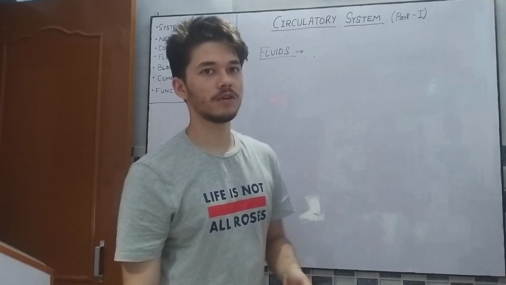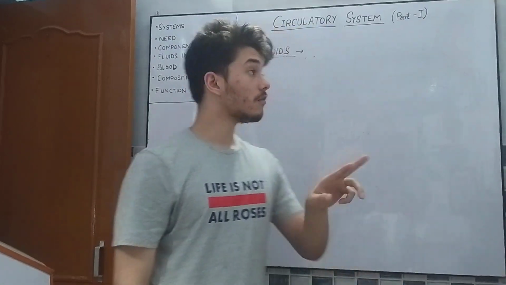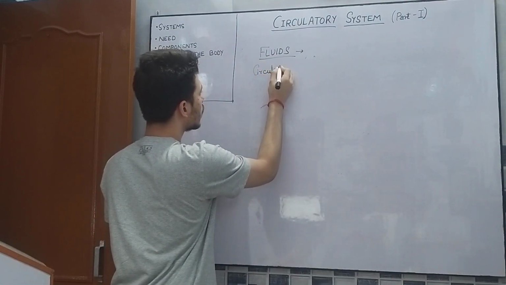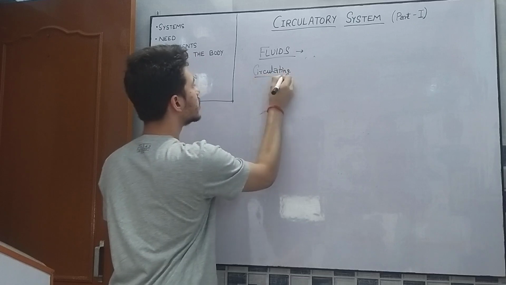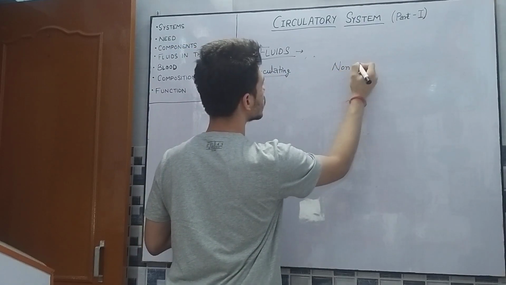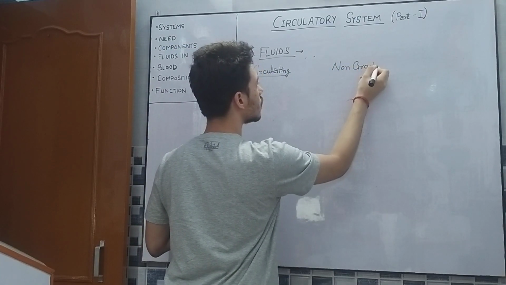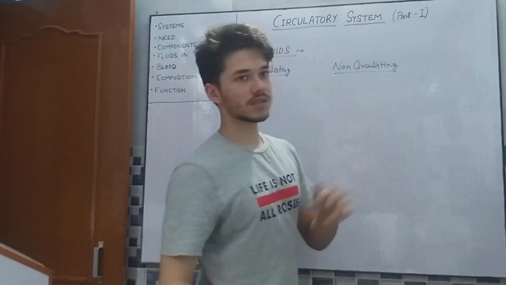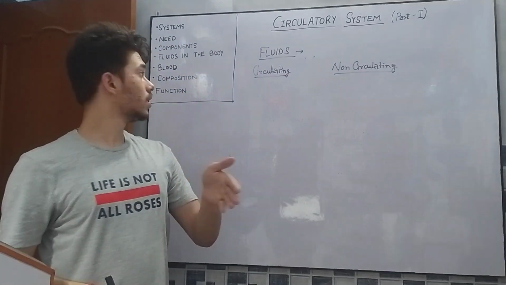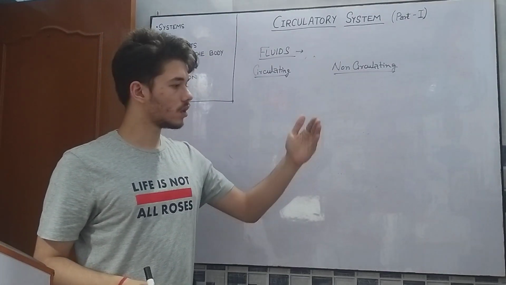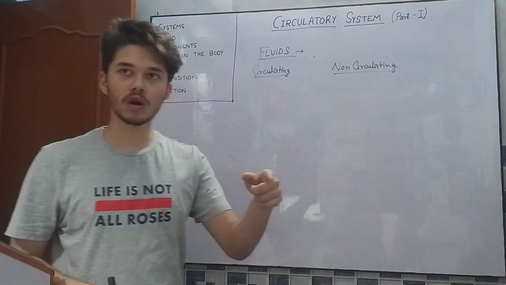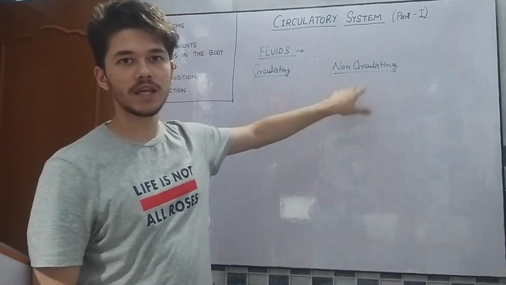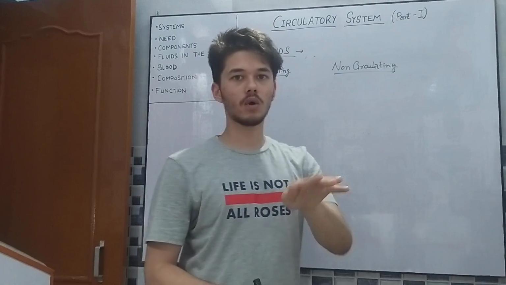Fluids in the body can be of two types: one is the circulating fluids, and the other is the non-circulating fluids. Now what is the difference? The circulating fluids circulate throughout the body or through an organ, while the non-circulating fluids do not circulate, they remain stationary at one organ or one place.